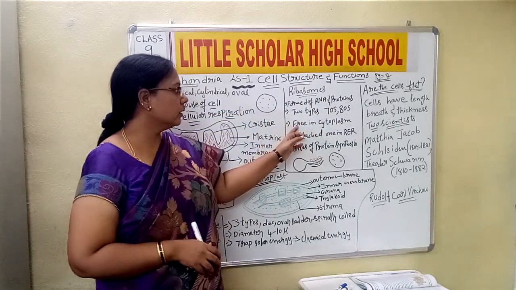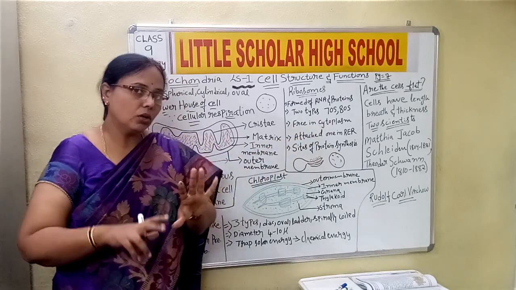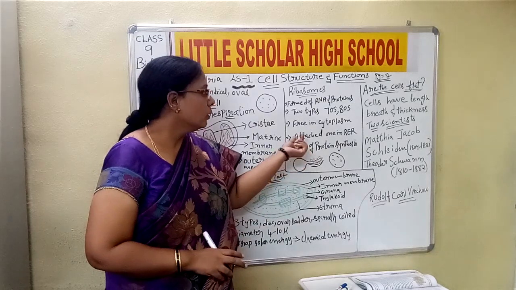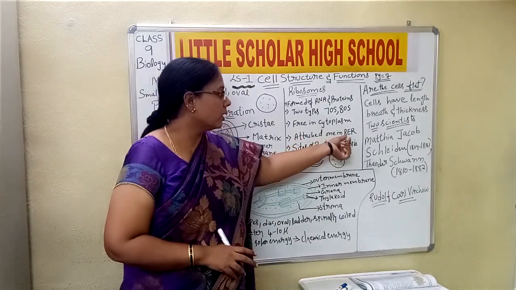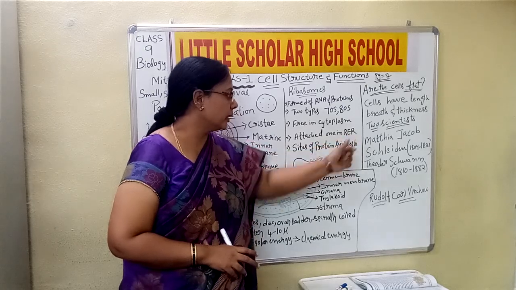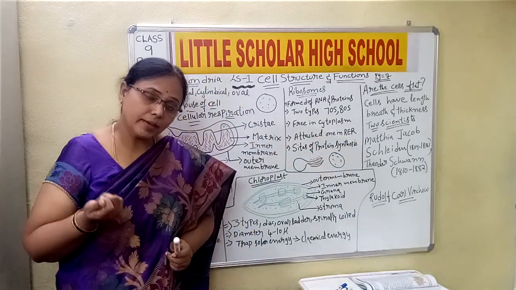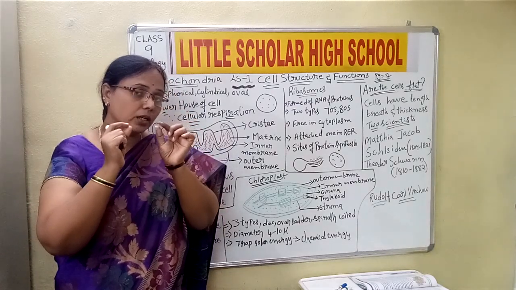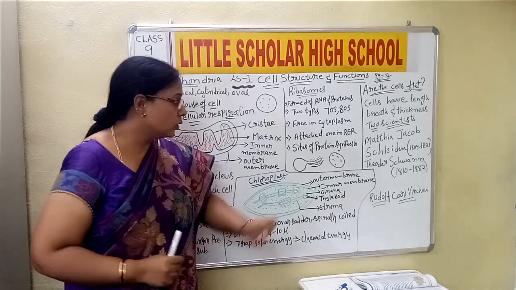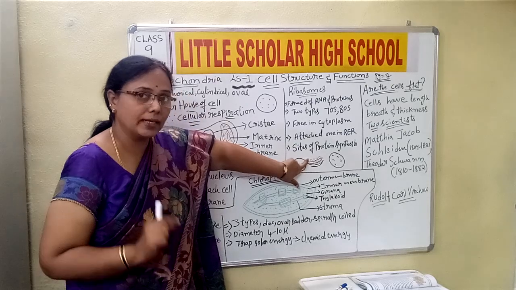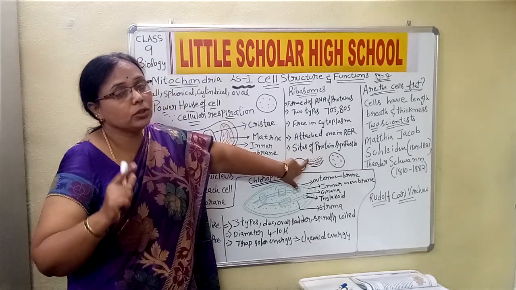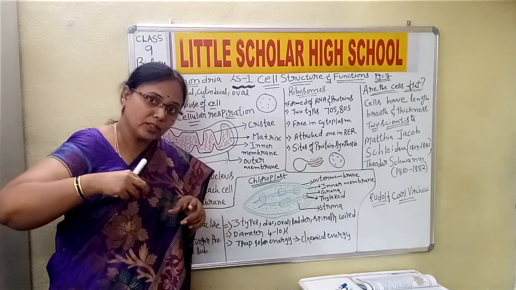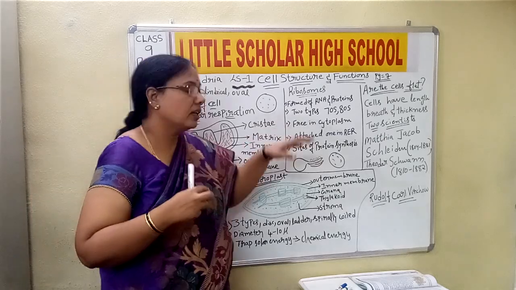Now as I said earlier, they are normally freely scattered in the cytoplasm. Attached ones are on the rough endoplasmic reticulum. When we discussed the endoplasmic reticulum, we saw that we refer to it as rough endoplasmic reticulum because the ribosomes are present on it.